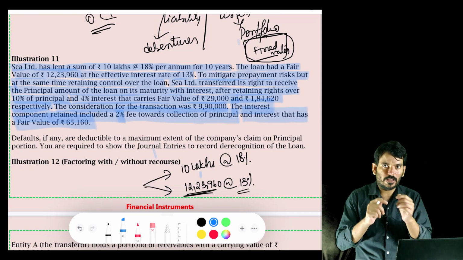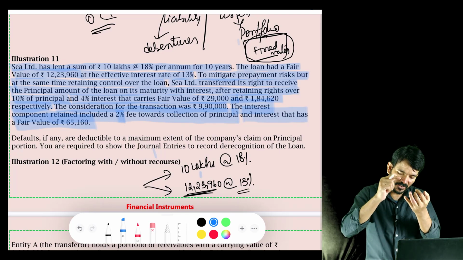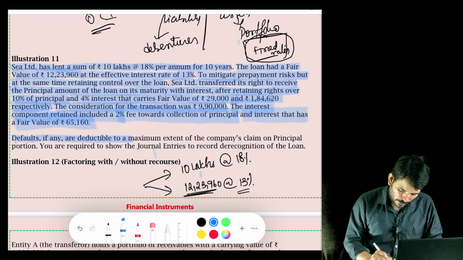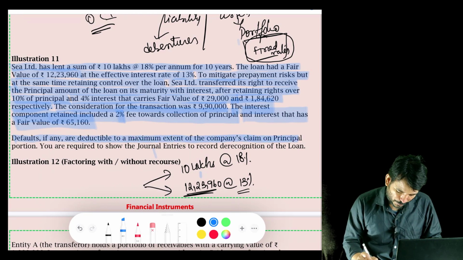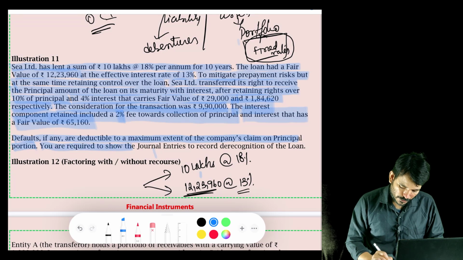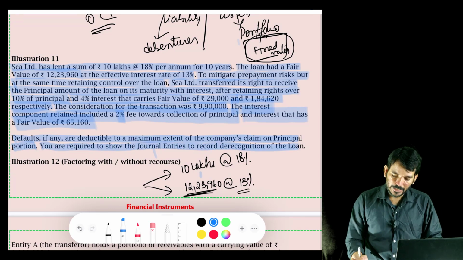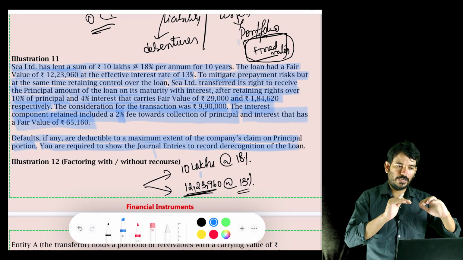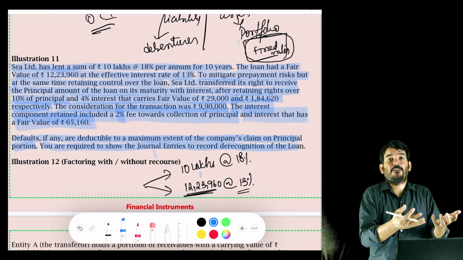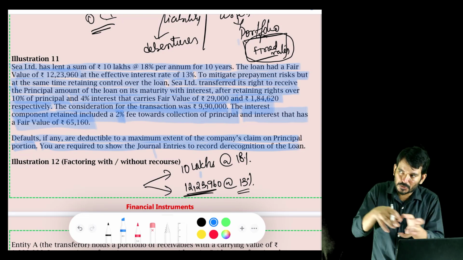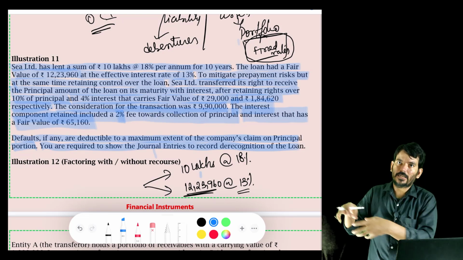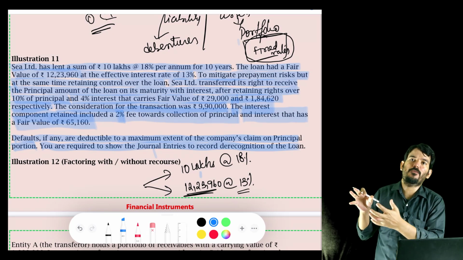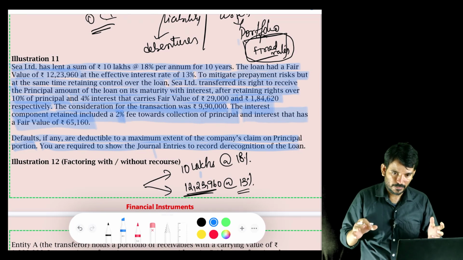Okay, so now they have given the fair value of interest portion, they have given the fair value of the principal portion also. Default, if any, are deductible to maximum extent of the company's claim on principal portion. You are required to show the journal entries to record the derecognition of the loan. So derecognition means when I issued the loan, I have recognized a financial asset. When I am transferring it to the third party, I am de-recognizing it. So what is the entry, to what extent you should de-recognize from your books of accounts is a question here.